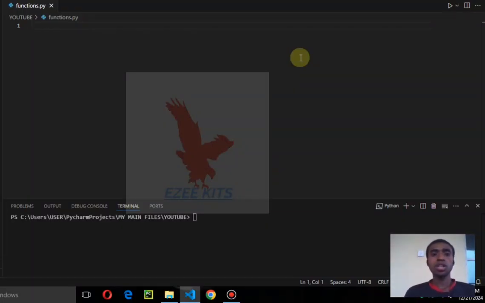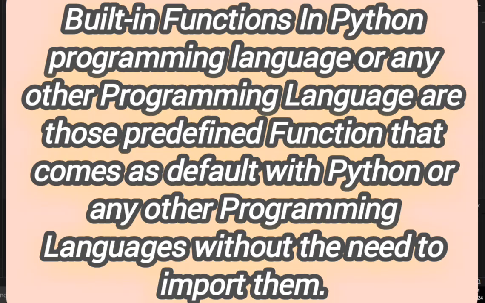Today in this video I'm going to be looking at built-in functions in the Python programming language. What is a built-in function? Built-in functions are predefined functions in Python that I can use without importing them. We have come across some of the built-in functions, for example, the print